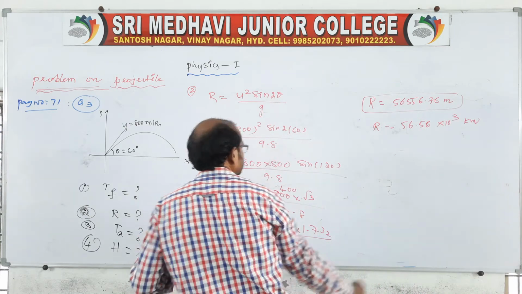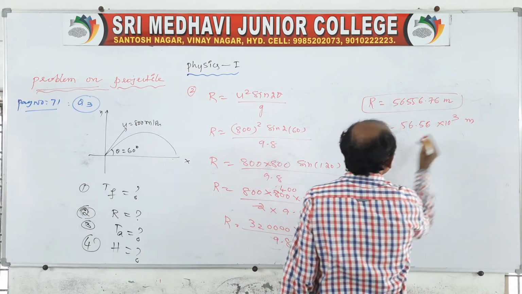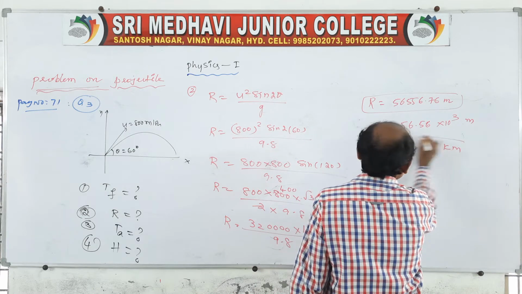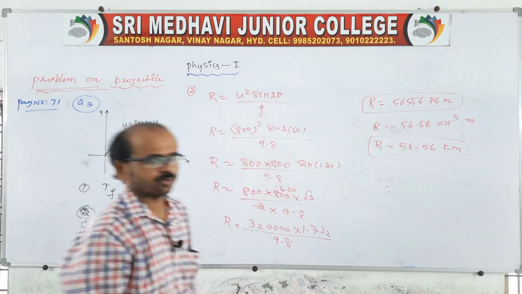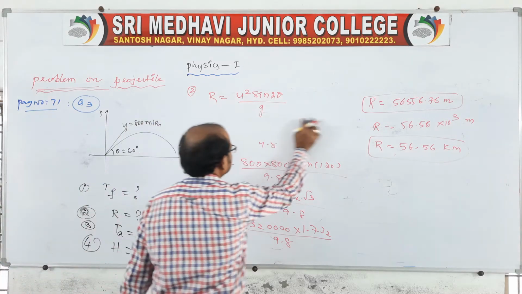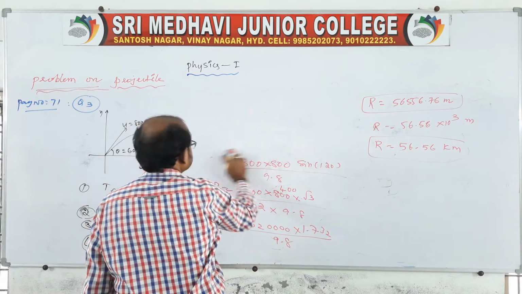Right? So it is in meters you write. Then after you go with meters, 56.56 kilometers, because 10 power 3 is nothing but a kilometer, 1 kilometer. So the range will be like this. Clear? So now next one, time of ascent. Let us move to the time of ascent, that is TA.